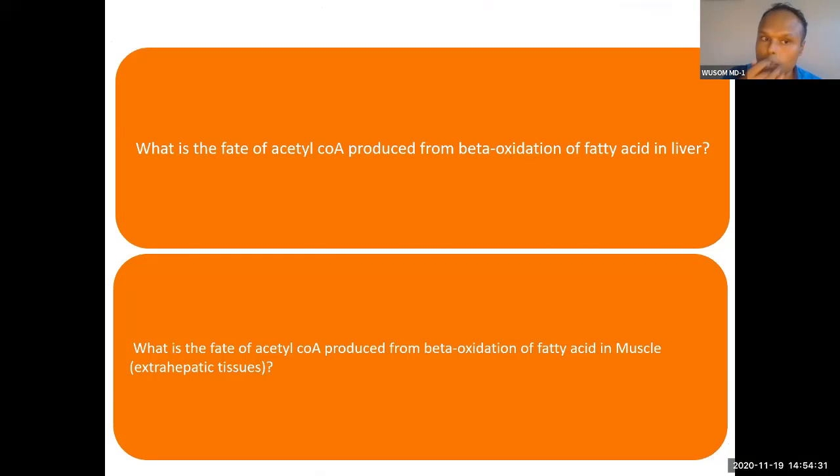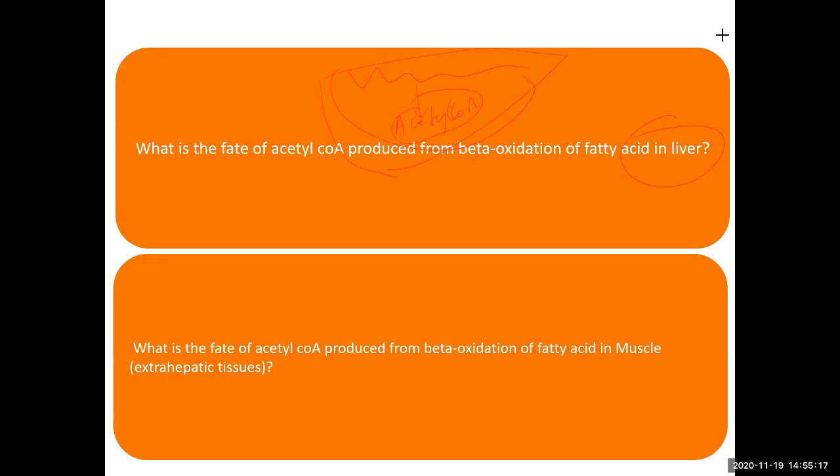Okay, so let's do this question. What is the fate of acetyl coenzyme A produced from beta oxidation of fatty acid in liver? From fatty acid, acetyl coenzyme A is produced in liver. So what is the fate of this acetyl coenzyme A in liver? It is not converted into ATP, it is converted into ketone body